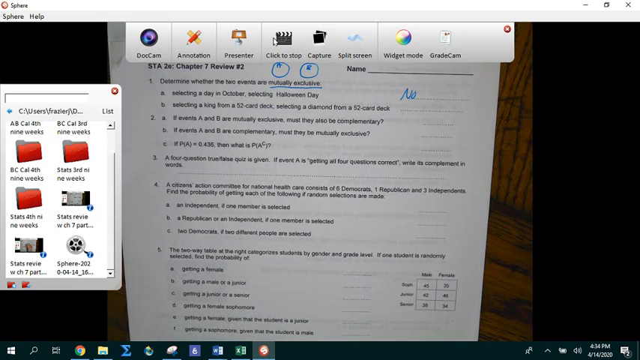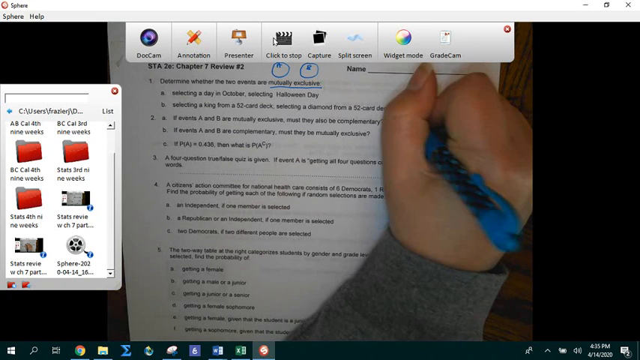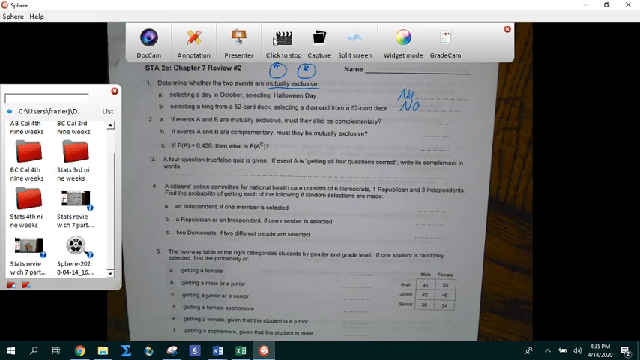Selecting a king from a 52 deck and selecting a diamond. Well, there is a king that's also a diamond, so the events are going to overlap, so they are not going to be mutually exclusive.